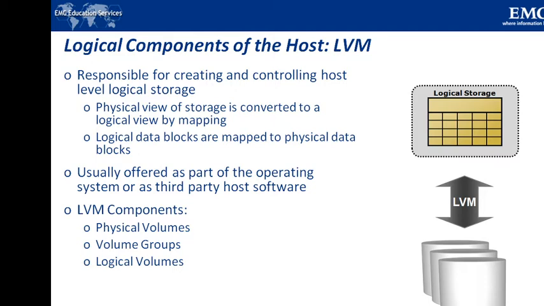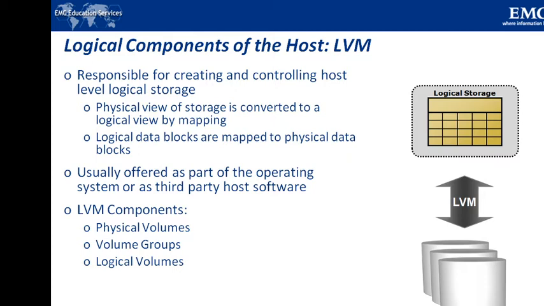So the evolution of logical volume managers, that is LVM, enabled dynamic extension of file system capacity and efficient storage management. The LVM is software that runs on the compute system and manages logical and physical storage. LVM is an intermediate layer between the file system and the physical disk.